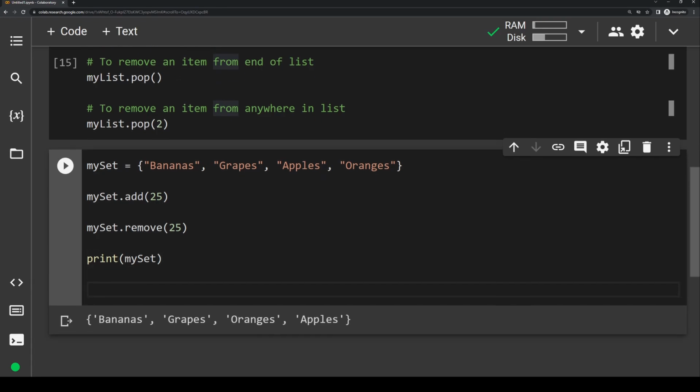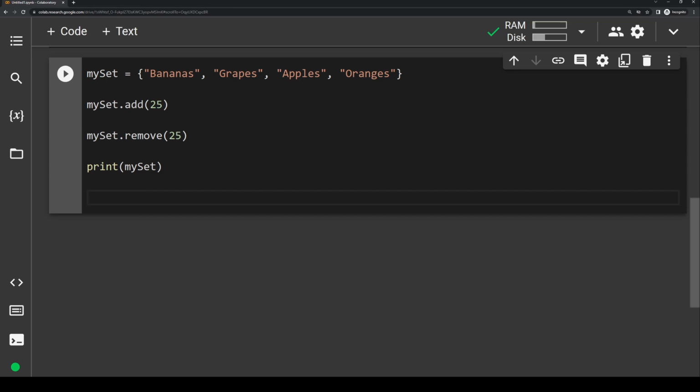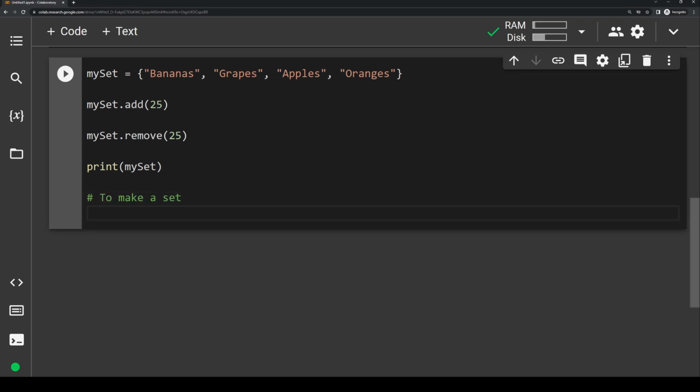So I'll make some space down here, clear this output, scroll down. To make a set, we would use whatever we want our variable name to be. So in our case, we'll say mySet equals squiggly brackets, and then we can insert whatever we want here. Let's say 17, 25, and remember, set items are not indexed, so we can't access individual elements at all. So the only operations you need to know for now are add and remove.